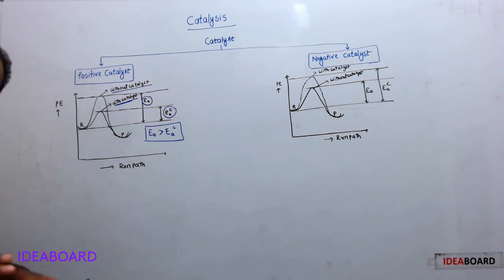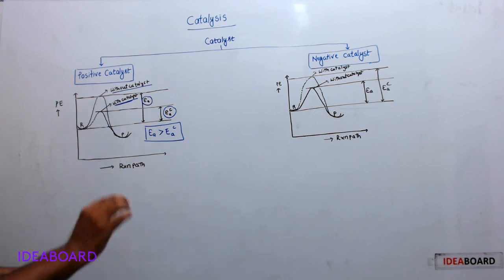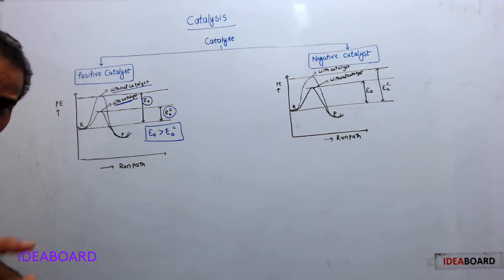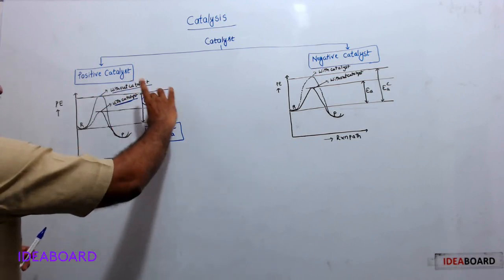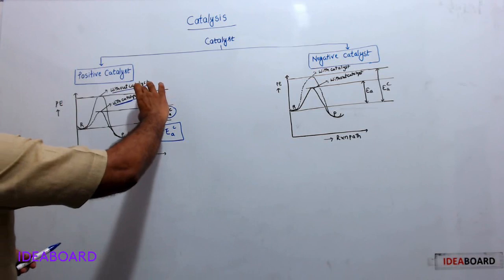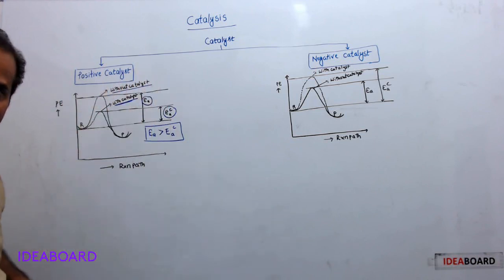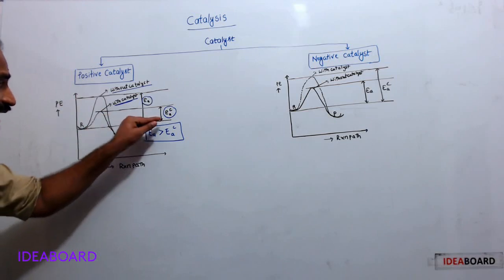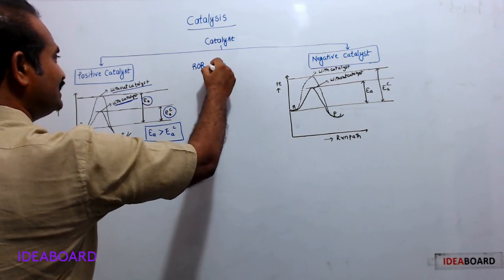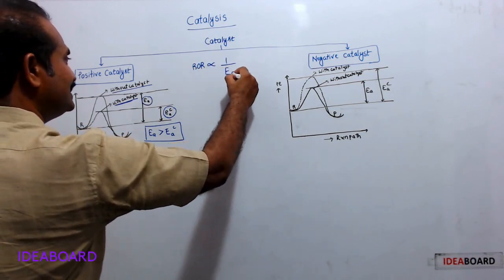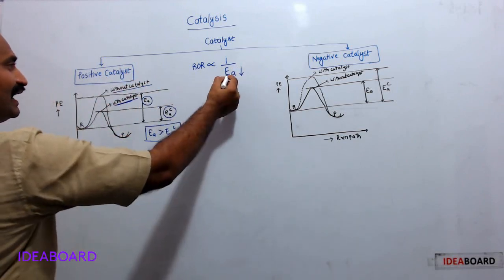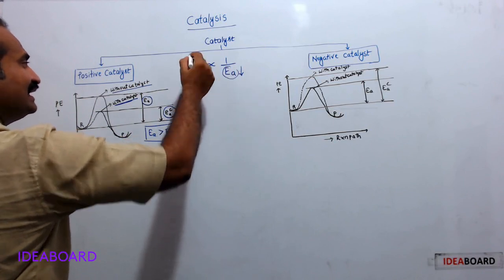So here, positive catalyst changes the reaction path from high activation energy to low activation energy. Hence, positive catalyst lowers the activation energy. We know rate of reaction is inversely proportional to activation energy. Here, positive catalyst lowers the activation energy, so activation energy lowered means rate of reaction increases.